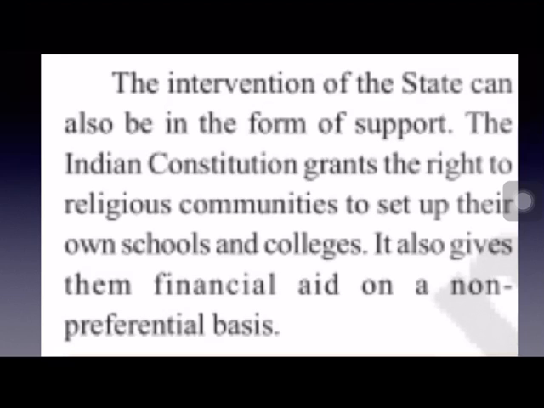Under Article 30, it grants the right to the minorities to establish their own educational institutions like schools and colleges. And the government also provides financial aid, on a non-preferential basis, to such schools and colleges established by the minorities.